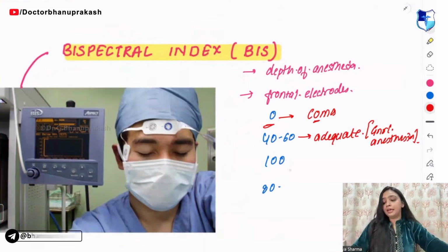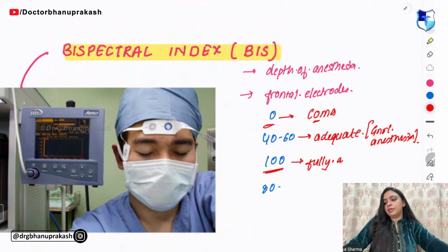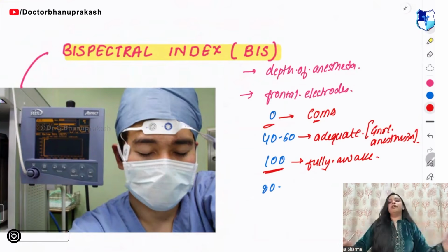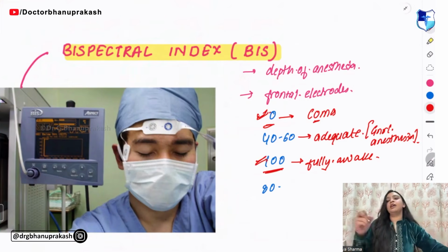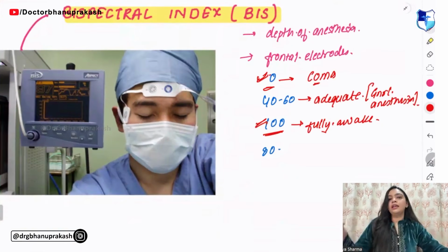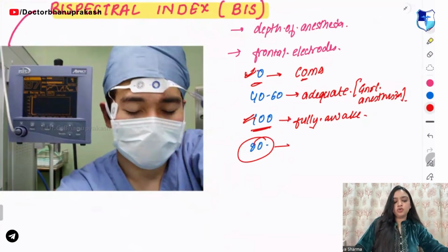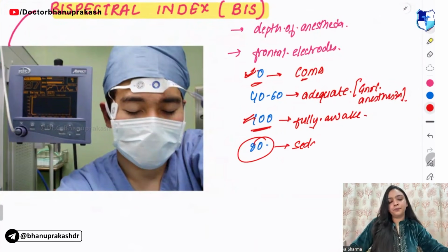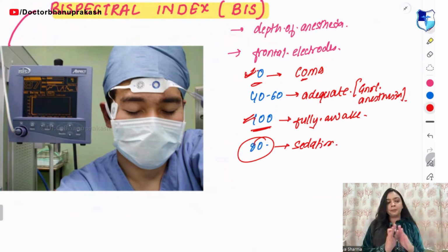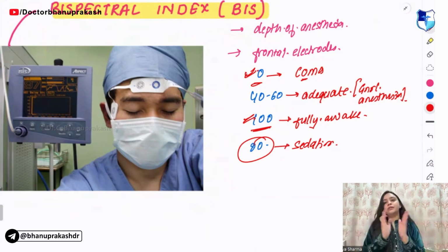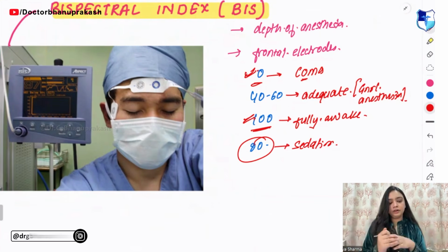Now 100 means the person is fully awake, right? And you should be in this range, not in this range right now. Then 80. 80 is used for sedation. Have I made this much clear, guys? We are done with BIS as well, right?